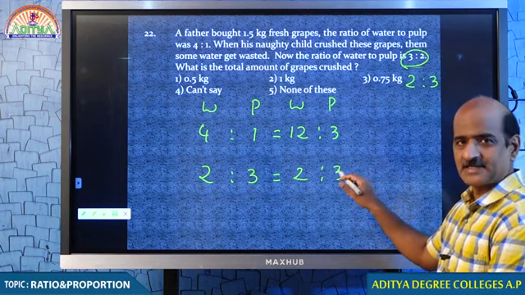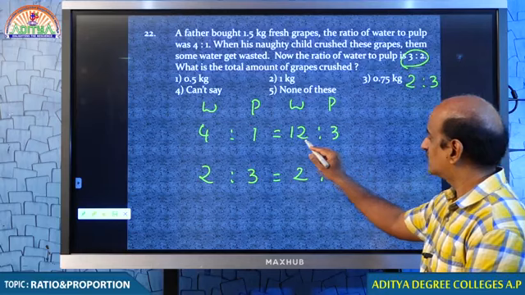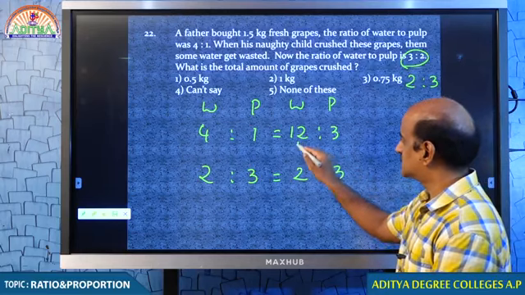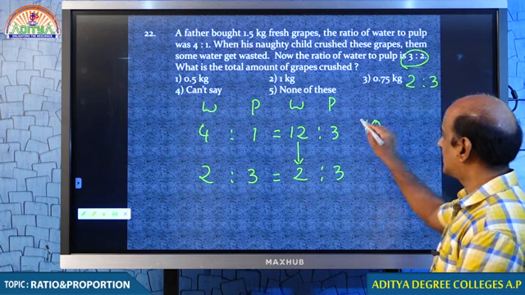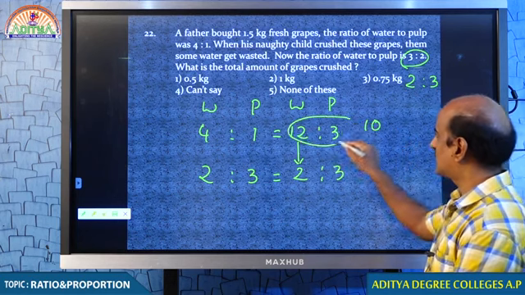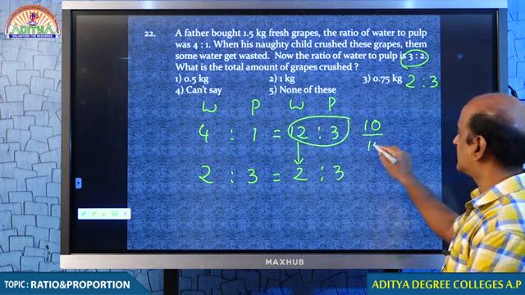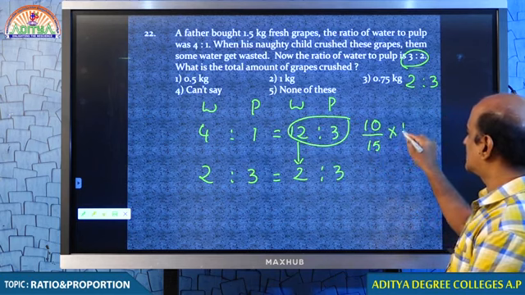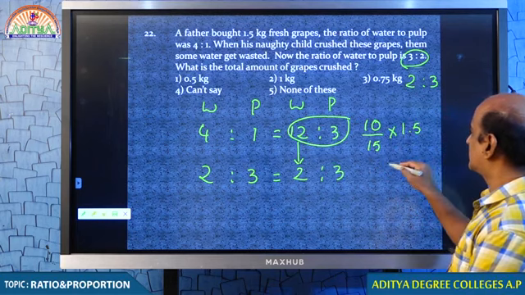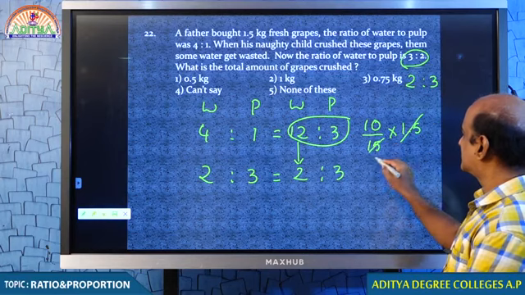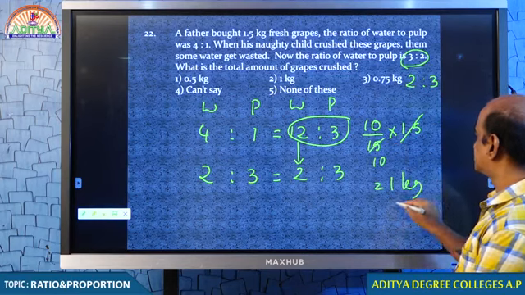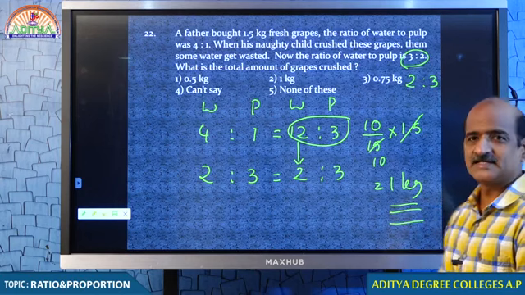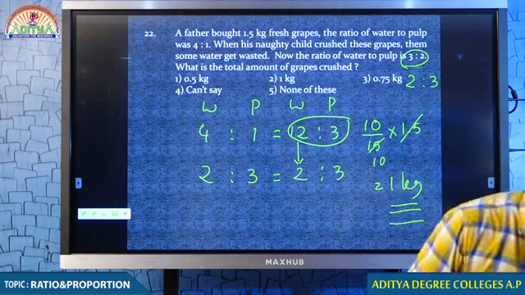Pulp remains the same. Water, what actually was 12 parts, becomes 2 parts, which means 10 parts of water get wasted out of how many parts? 15. Tell me what is the quantity your father bought? 1.5. This 10 times, 10 by 10, 1 kg. If this is the case, your answer must be 1 kg.